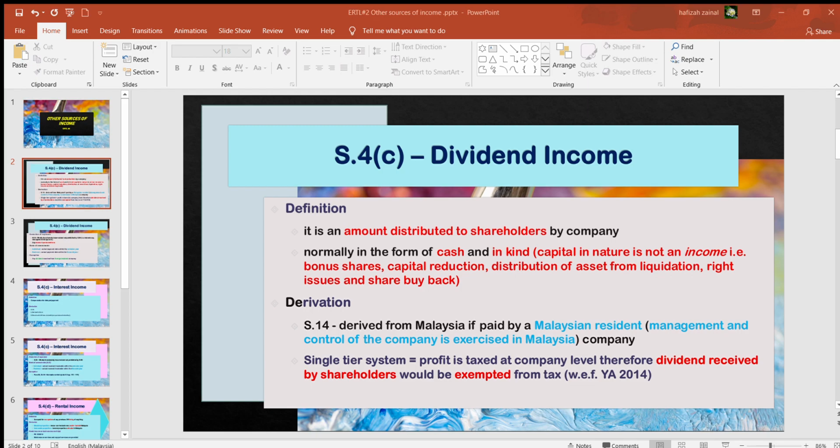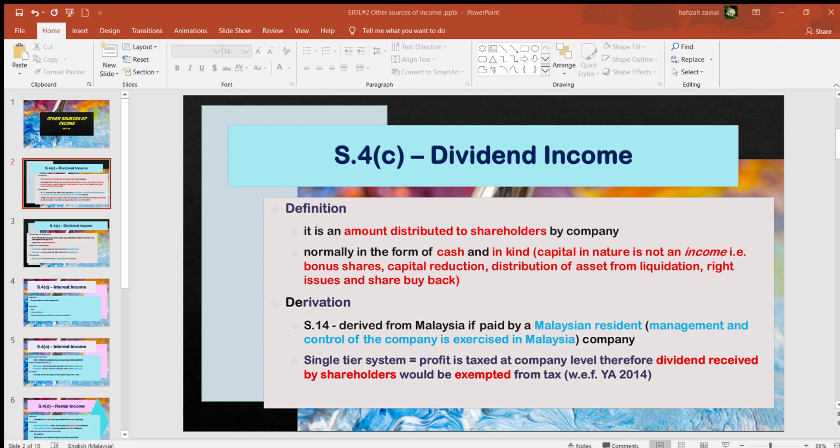Basis of assessment is talking about the basis year, in which year the income will be taxable, regardless of the kind of income. And then of course we also look at exemption. This depends on the category of income. Some income would have exemption, some income would not have exemption.